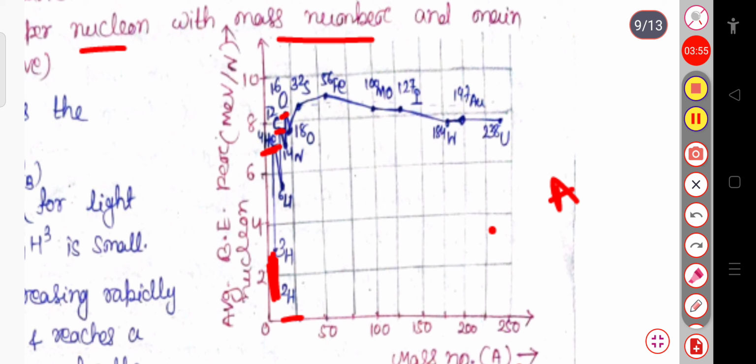When A varies from 2 to 20, in that range there are sharply defined peaks corresponding to helium, carbon, oxygen, etc. These peaks indicate that these nuclei are relatively more stable than the other nuclei in their neighborhood. So helium, carbon, oxygen, etc. are more stable in nature.